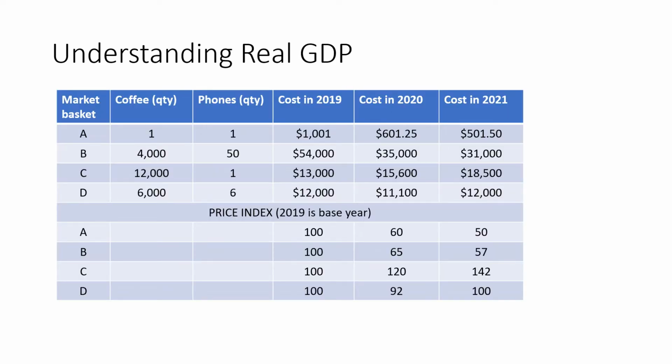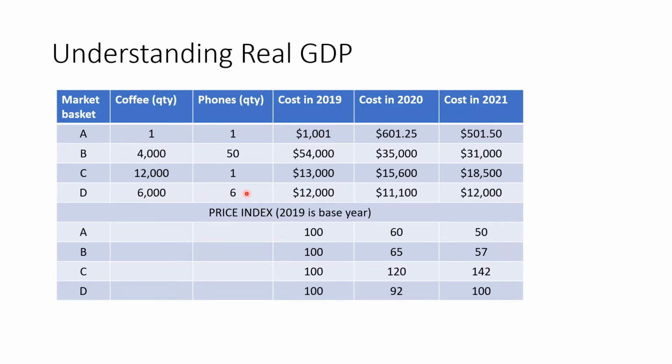So here's our first one. Our first one here is market basket A. And in market basket A, we have 1 cup of coffee and 1 phone. Our market basket B is 4,000 cups of coffee and 50 phones. Market basket C is 12,000 cups of coffee, 1 phone. And then market basket D, 6,000 cups of coffee, 6 phones, right?